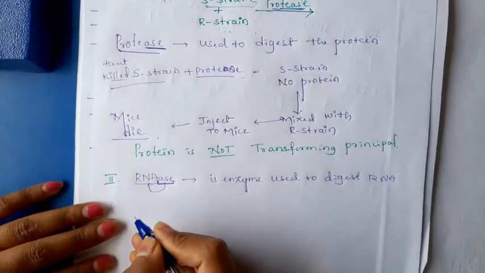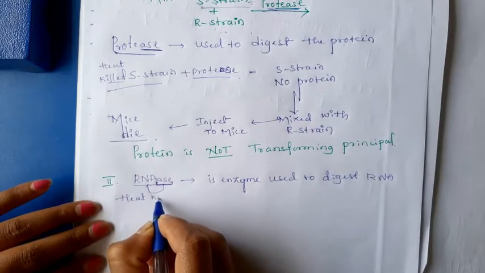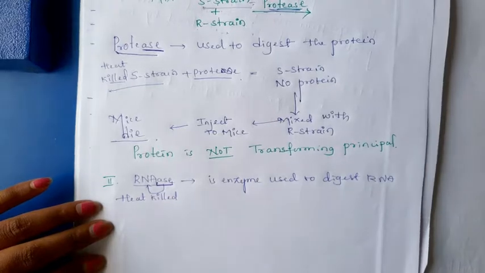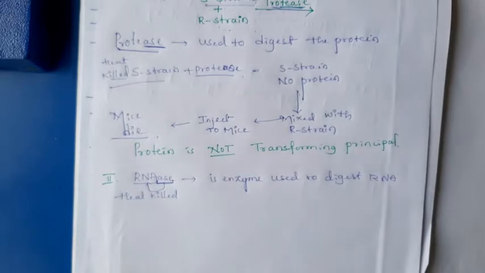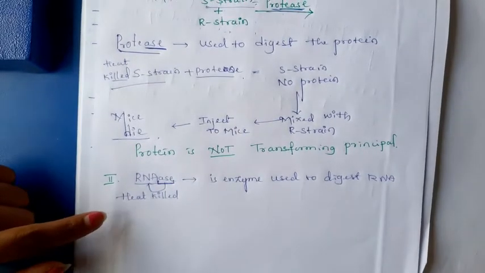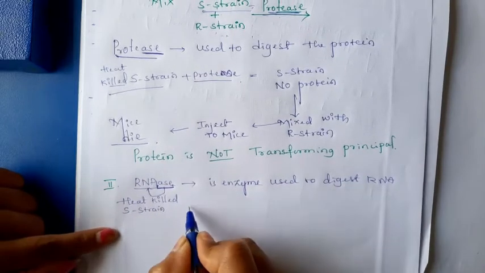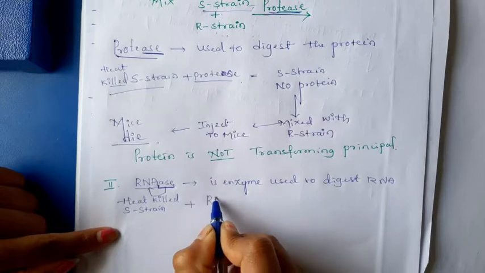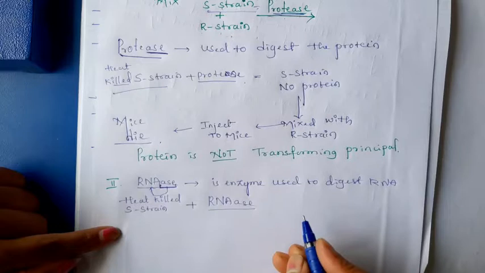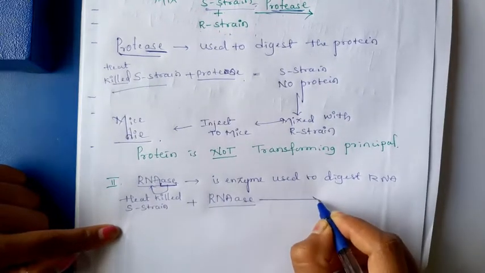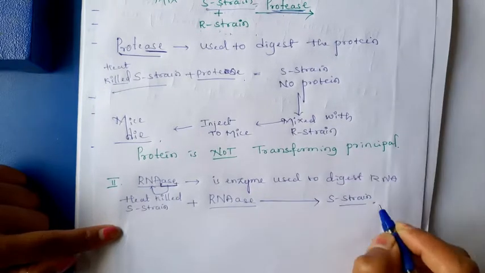We can write like this: when heat killed S-strain bacteria is treated with the RNase enzyme, result: S-strain with no RNA.